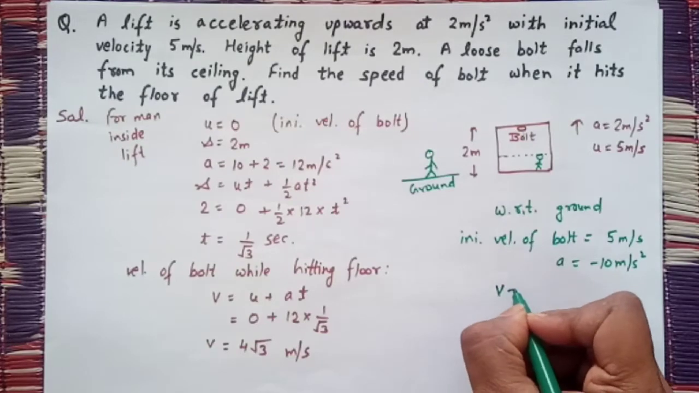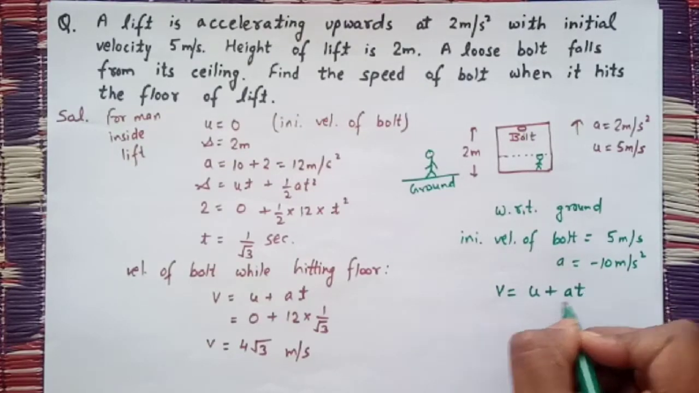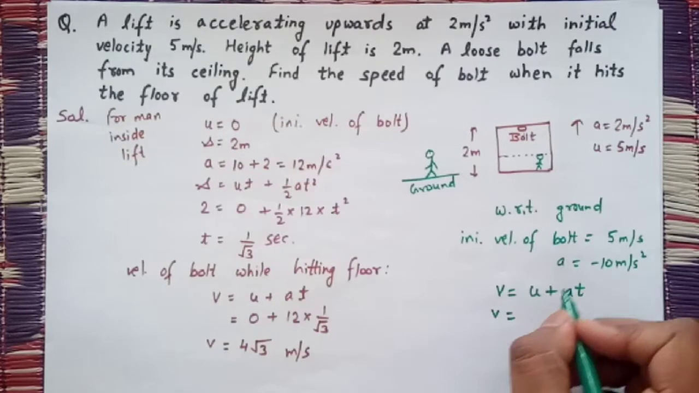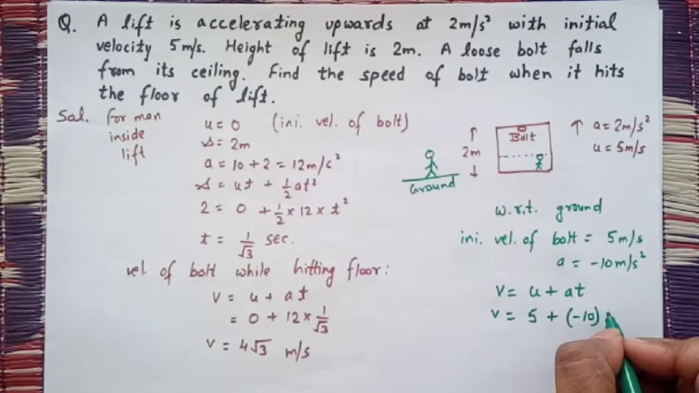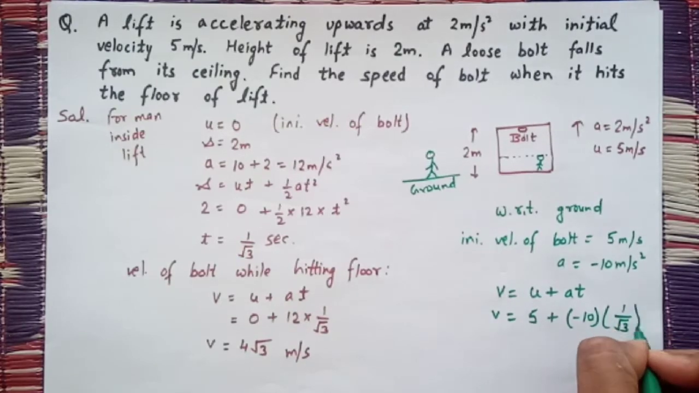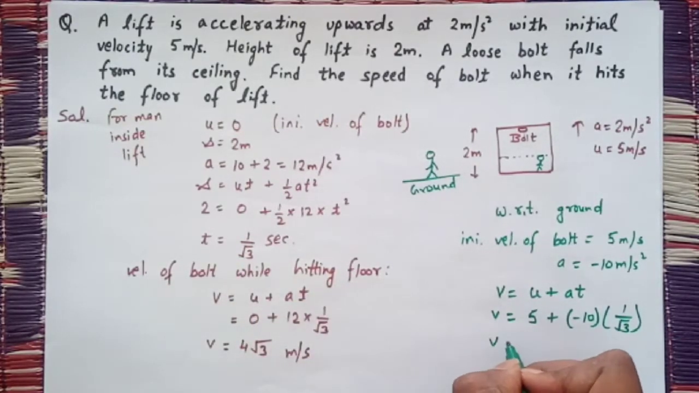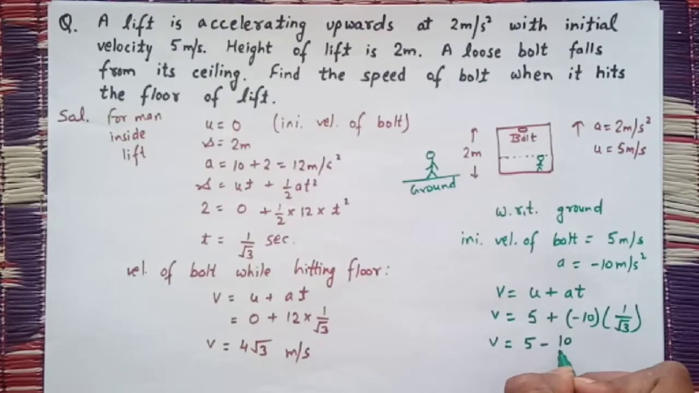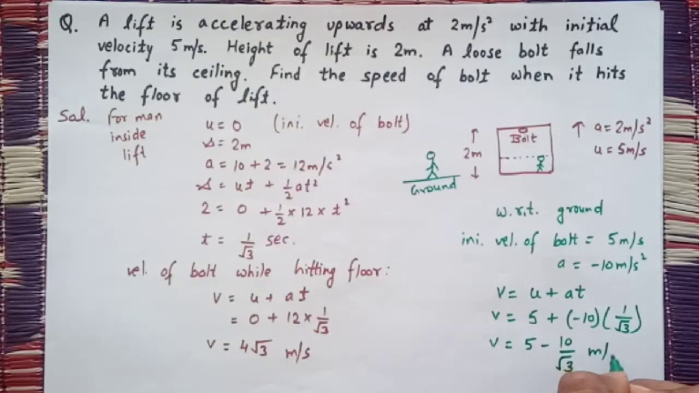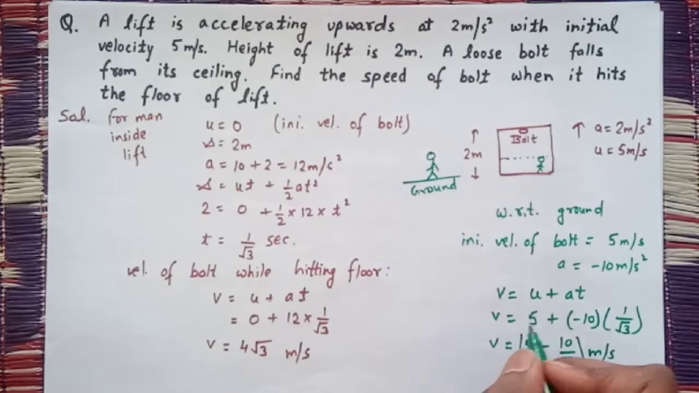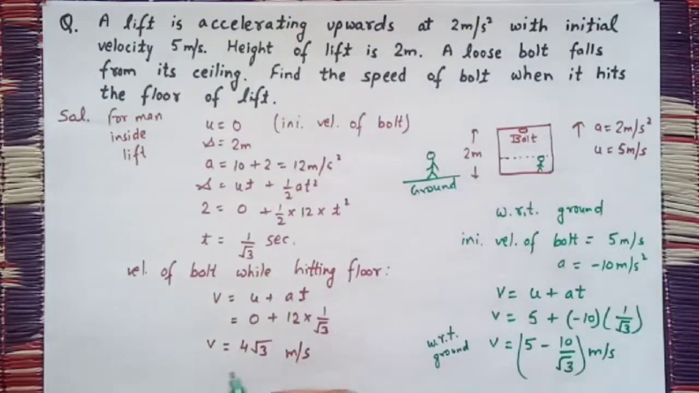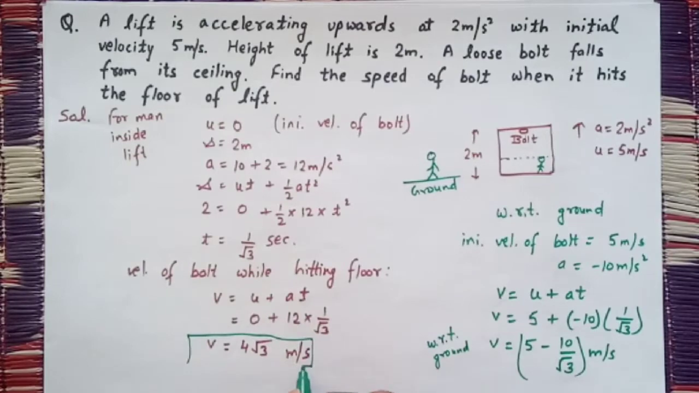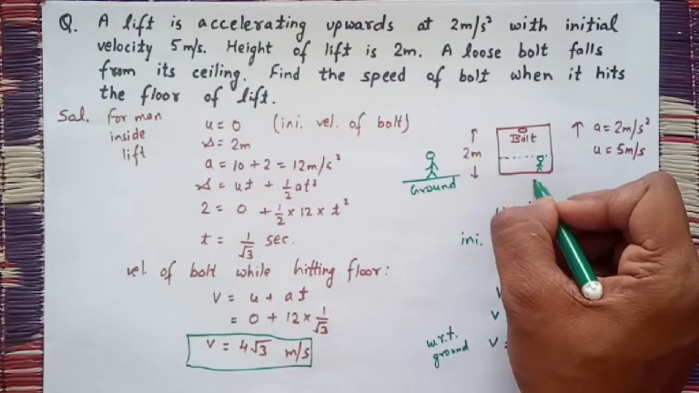And we have to find the speed of the bolt. So v = u + at. u is 5, acceleration is minus 10 and time is the same, 1 by root 3. So the velocity will be 5 minus 10 by root 3 meter per second. This is the velocity of the bolt with respect to the ground while it is hitting the floor of the lift, and the earlier one is the velocity of the bolt with respect to the man inside the lift.